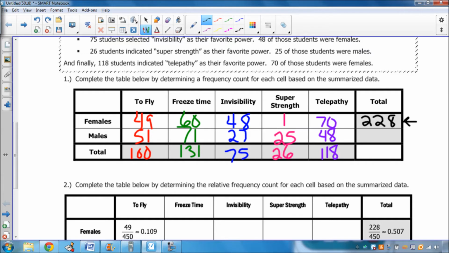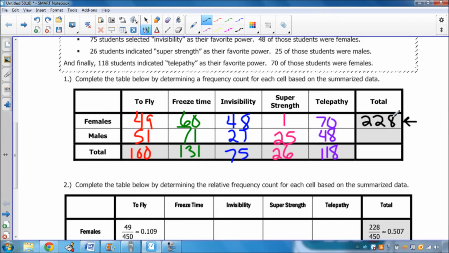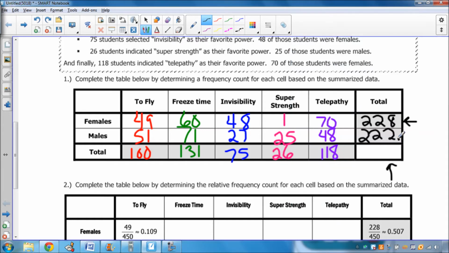And then to figure out how many males there were, same thing, you're going to add 51 plus 71 plus 27 plus 25 plus 48, press enter, you've got 222 males. Okay, so then I have to figure out my total of everybody that was surveyed. So I've got 228 plus 222, which gives me 450.